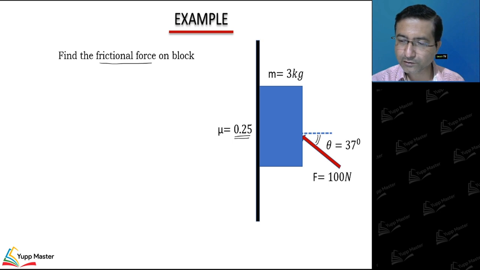First thing I need to do, I need to resolve this force. X direction and Y direction: 100 cos 37 and 100 sin 37. Cos 37 is 4 by 5. So 4 by 5 will give you 80, right? So this component is coming 80 Newton and this component is coming 60 Newton. Sin 37 is 3 by 5. So 3 by 5 when you substitute here, 100 into 3 by 5 will give you 60.